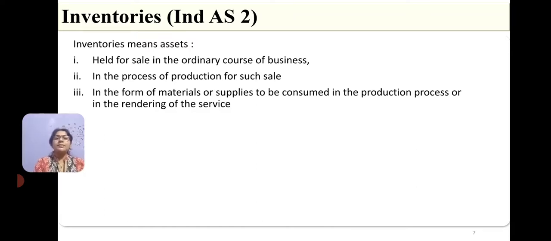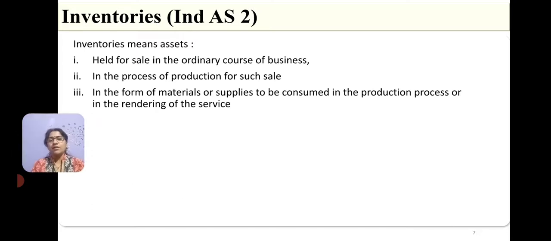That means inventories are assets kept for selling in the ordinary course of business, or any item in the process of production for such sale, or any material or supplies used for such production process or for rendering any such service.